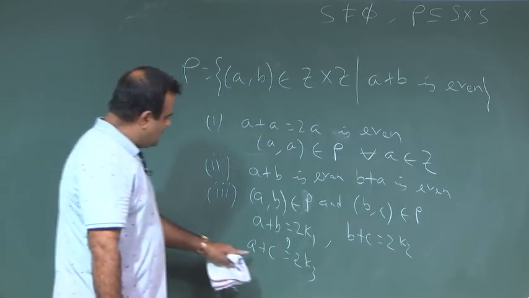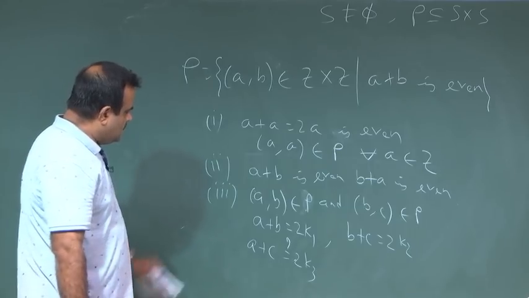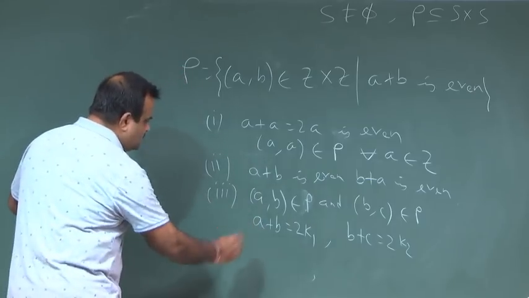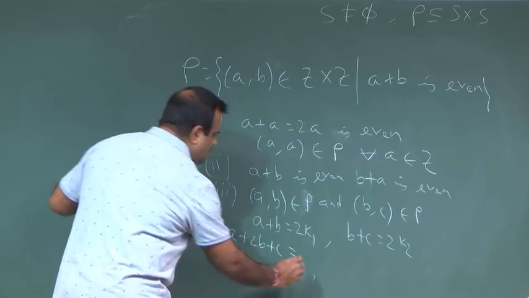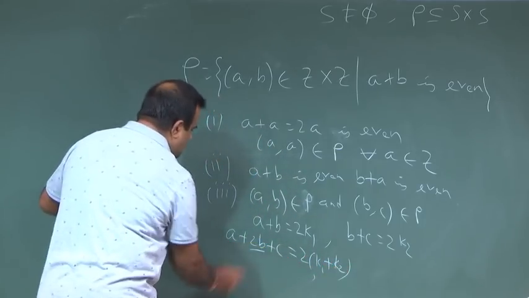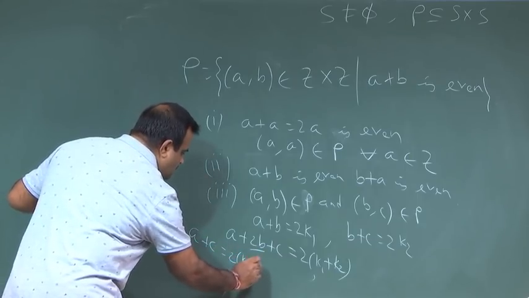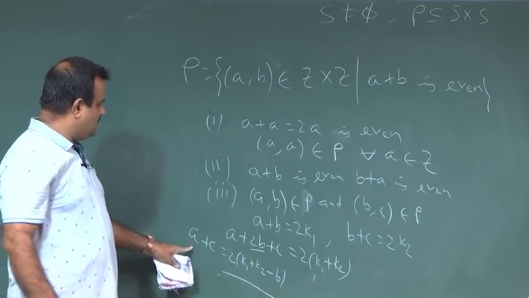How to check that A plus C is even? If we just add these two, then A plus 2B plus C is equal to 2 of (k1 plus k2). Yes. So, now A plus C is basically 2 of (k1 plus k2) minus 2B. Yes. So, A plus C is even.